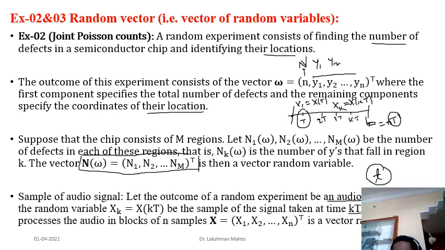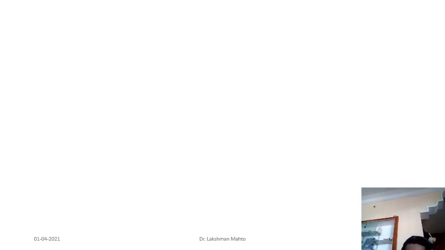Now an mp3 codec processes the audio in blocks of n samples. So you are taking n samples at a time: the sample at this point, the sample at this point, and so on. That's where you are getting a random vector, simply an n-dimensional random vector. It is actually random vector in nature. So all these are examples of random vectors.